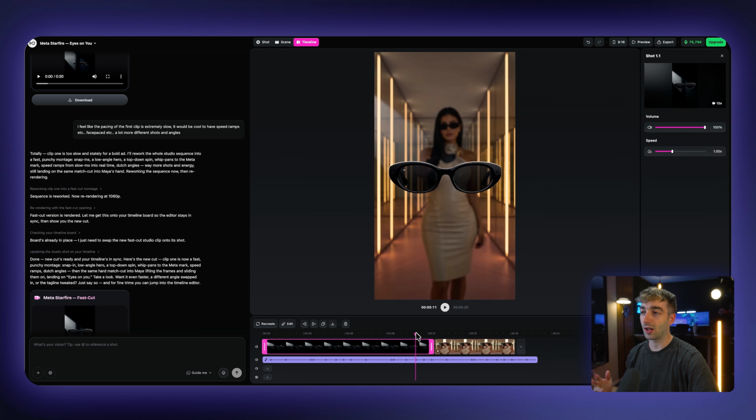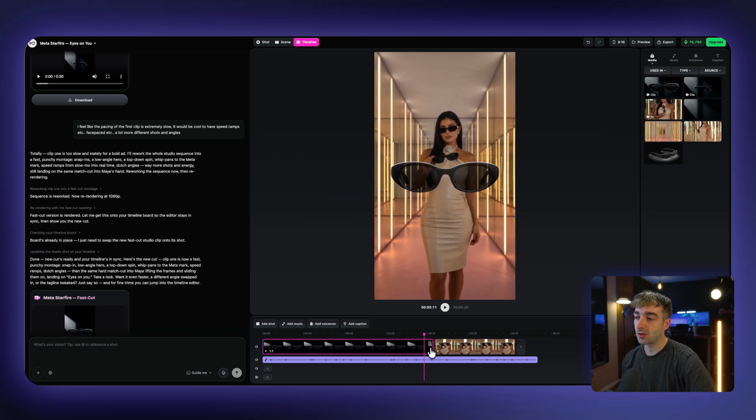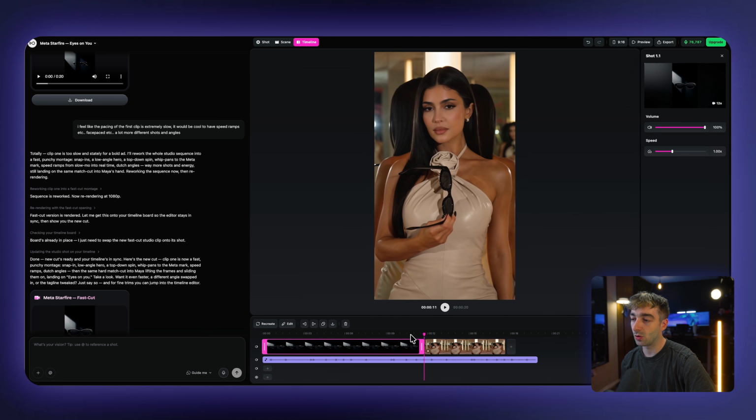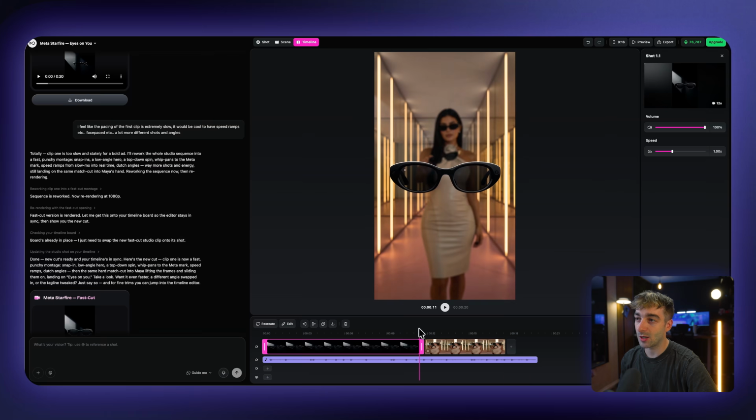So you do have a basic editing timeline, which is also really good, because let's say the finishing shot, like it was here, wasn't great. You can just trim it just like this, and then it will transition to that next shot. The one thing I would like OpenArt to do here is to allow us to add transitions. Hopefully this is a feature that they're going to release very shortly, because that would be super nice.